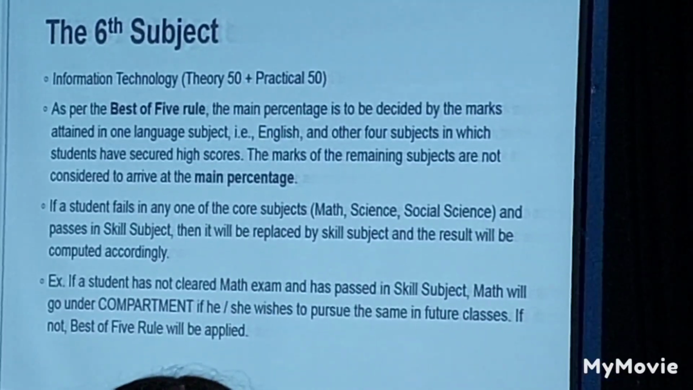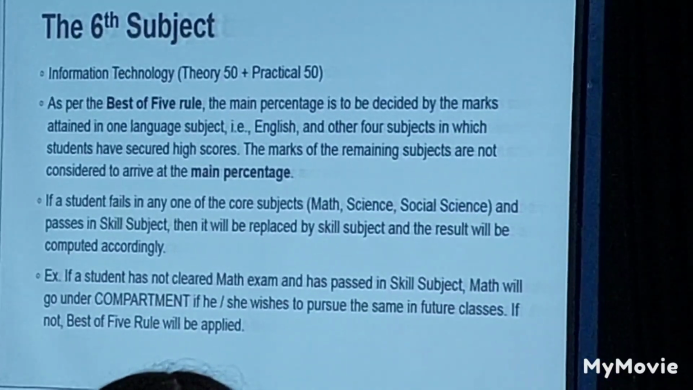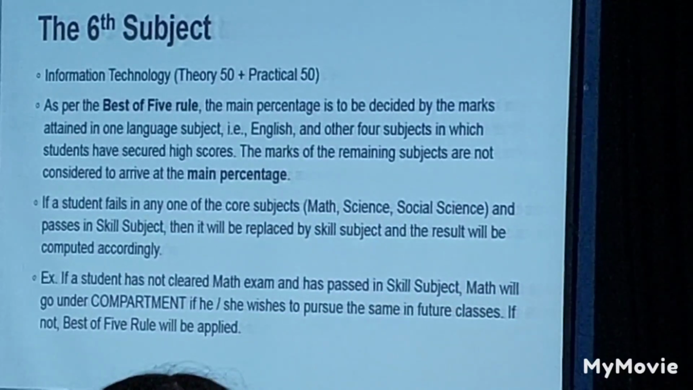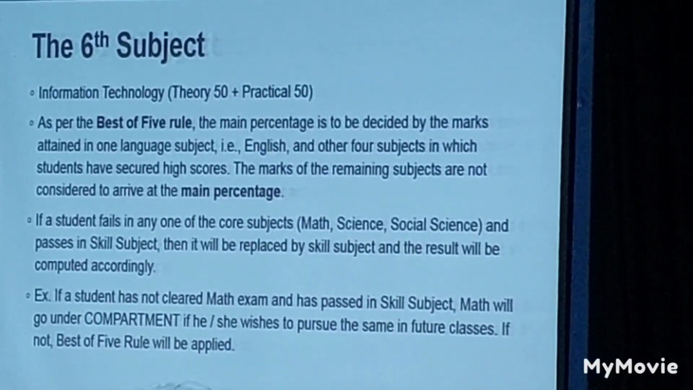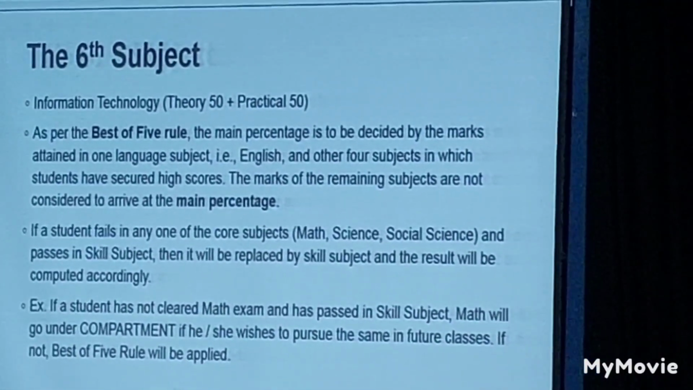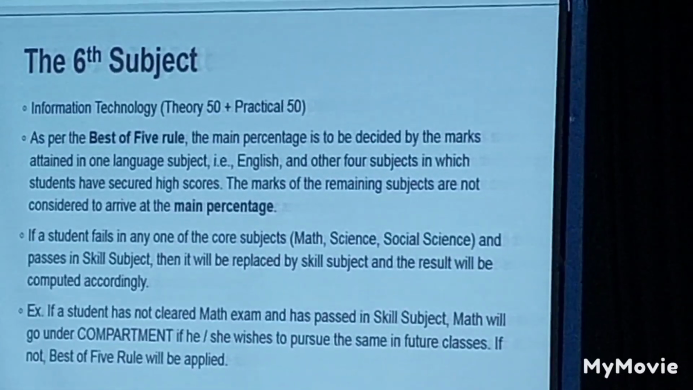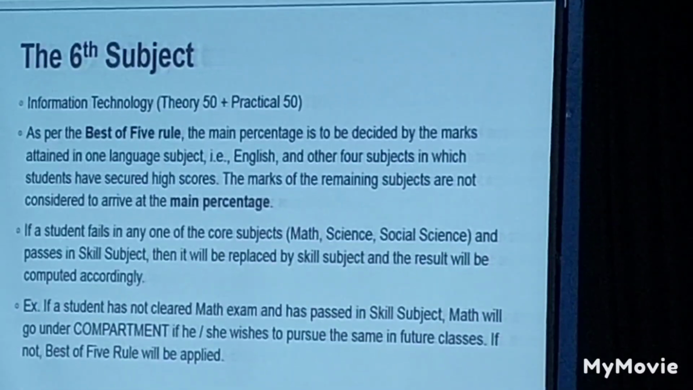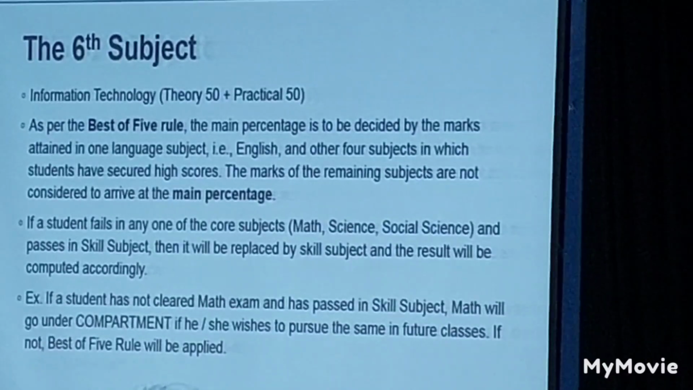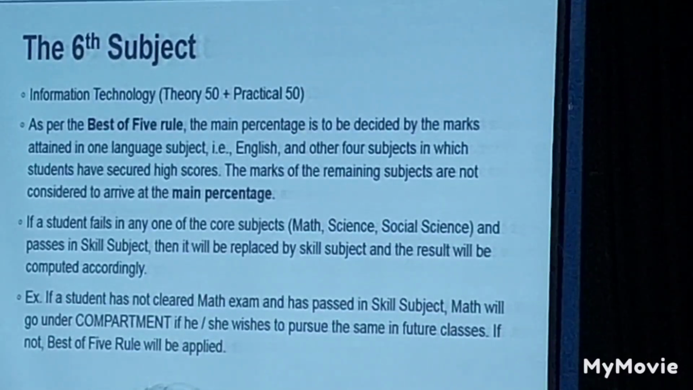We are appearing for 6 subjects. Your percentage will be calculated for the best 5. English being compulsory, the next 4 will be the best, whatever you have chosen, for the overall percentage. The marks of the remaining subjects are not considered to arrive at the main percentage. Please note that it's the main percentage.